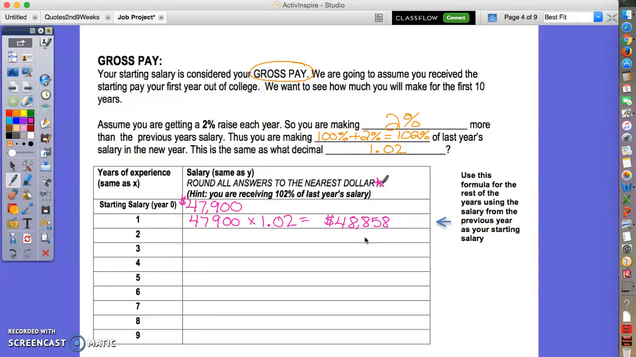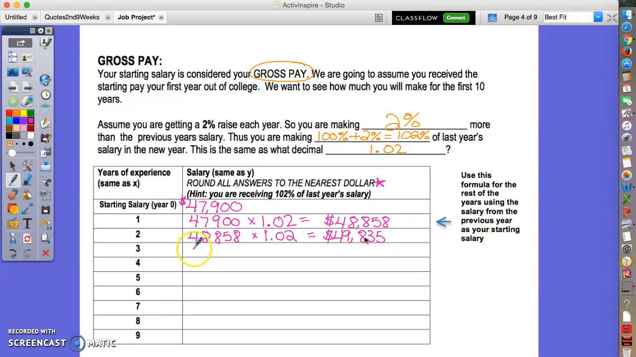Then for year 2, you're going to take that amount from the previous year. You're going to start with that now, 48,858. You're going to make a 2% raise on that. So again, multiply by 1.02 to represent the 2% raise. Do that on your calculator. Round to the nearest dollar, I get 49,835. Let me just do one more, making sure you're good.